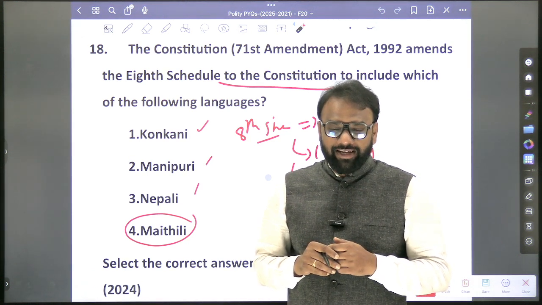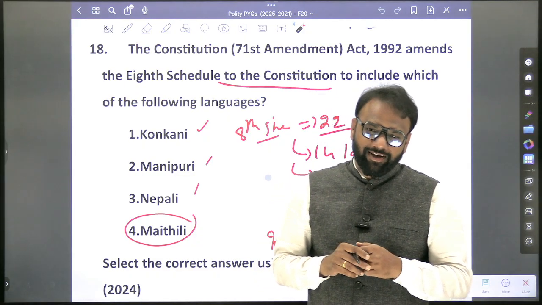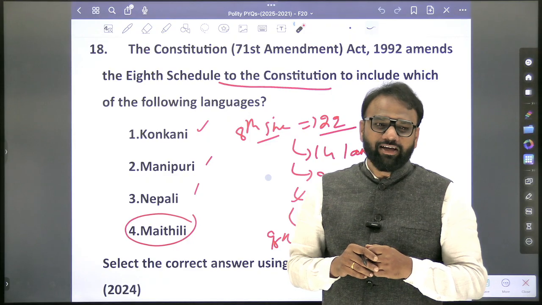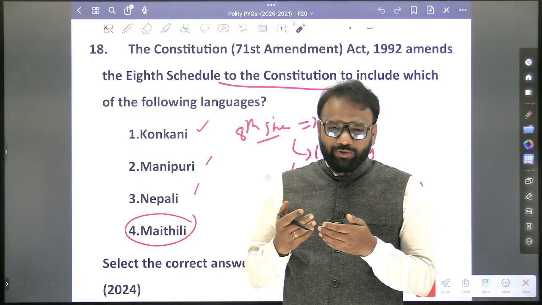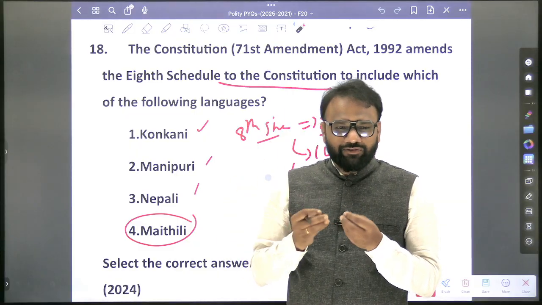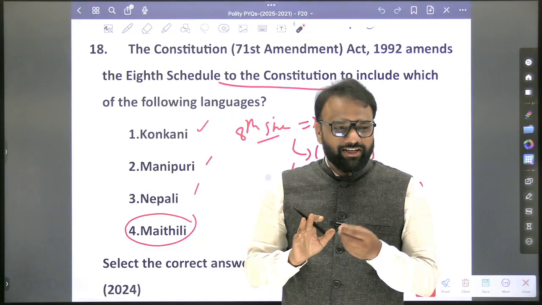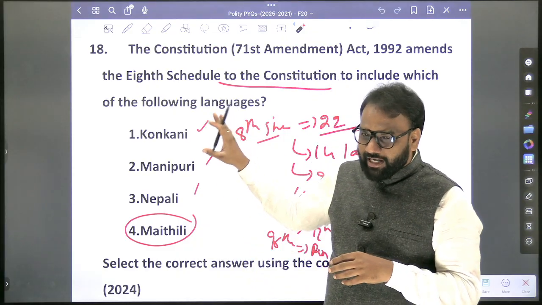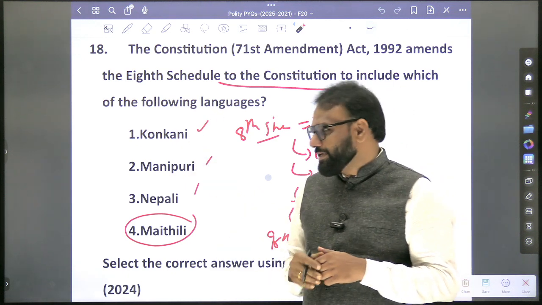Pali. Only Pali? Pali and which is the other one? Prakrit. These are the various dimensions we'll think about. UPSC is going to think much ahead of us, but at least we'll make an attempt to place ourselves in their footsteps to some extent. So you'll prepare these various dimensions by taking this question as a base.